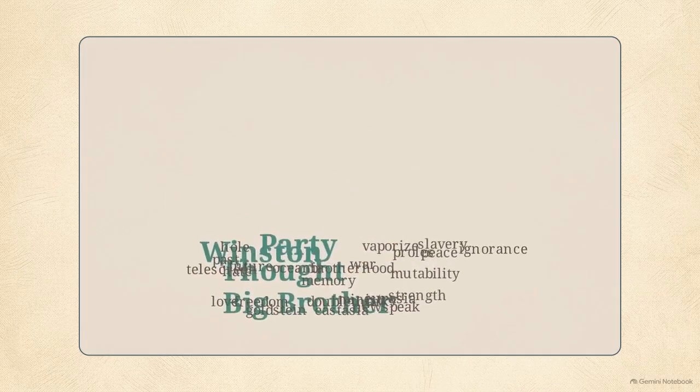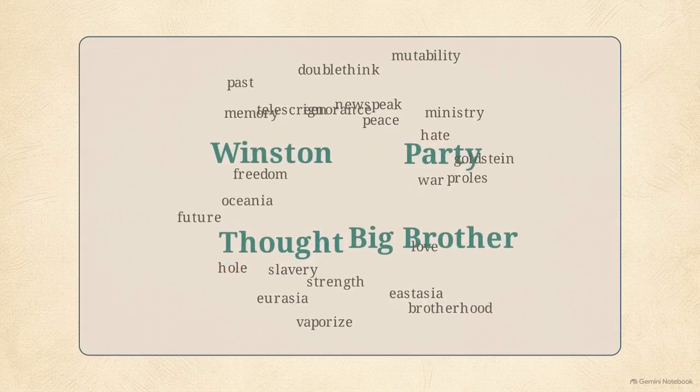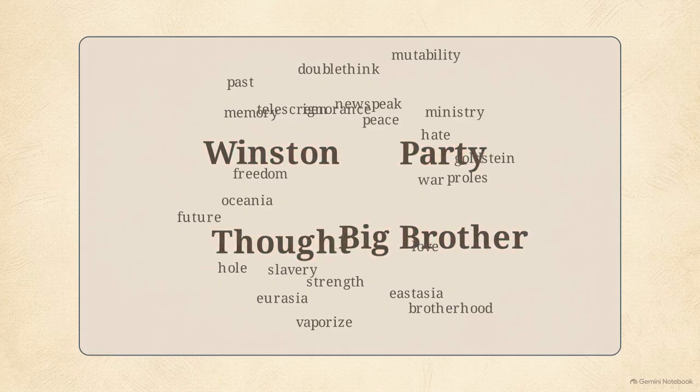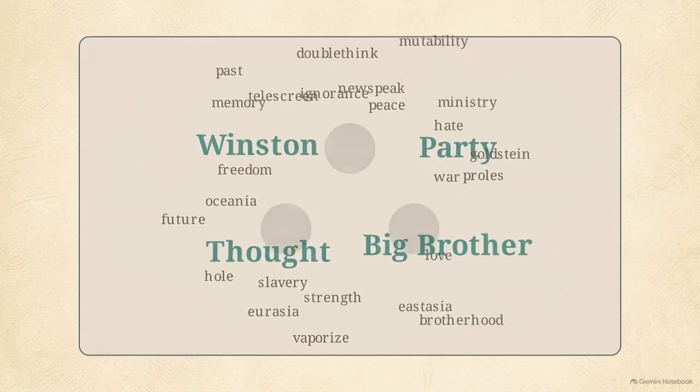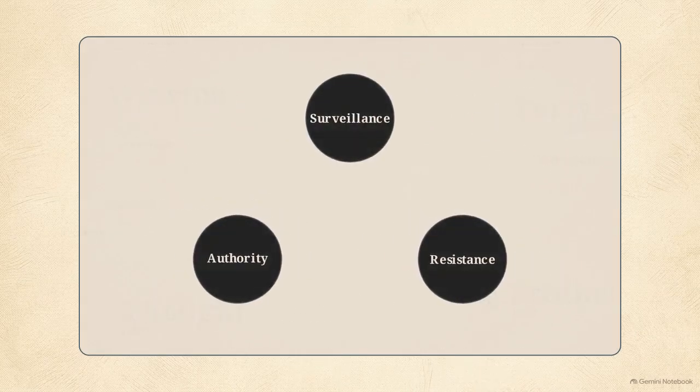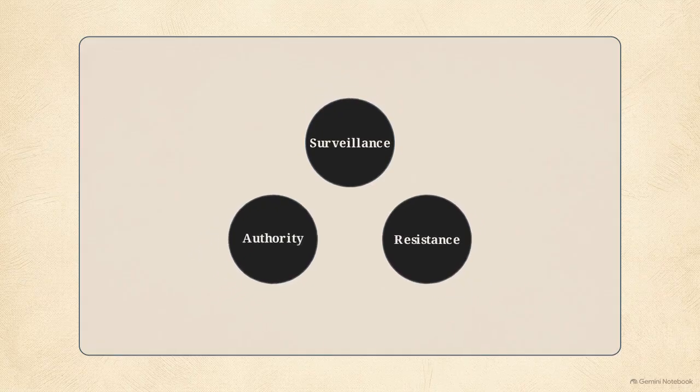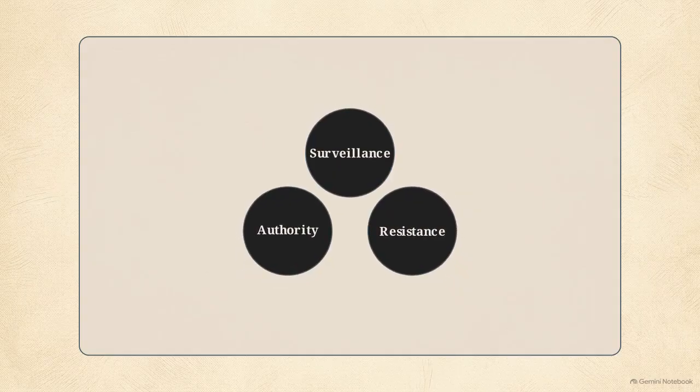This network map shows how those terms relate to one another by visualizing their topological connections. The graph proved structurally how Orwell tightly interconnects concepts like surveillance, authority, and resistance. They are bound together in the data. This line graph takes those relationships and plots them across the narrative timeline to show how they evolve. Tracking word frequency across the x-axis exposes the specific structural moments where concepts of rebellion fluctuate against concepts of truth.